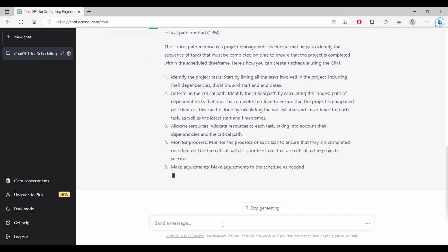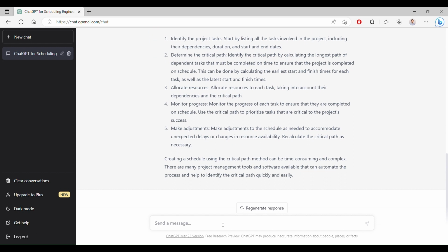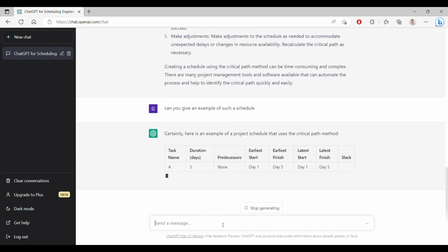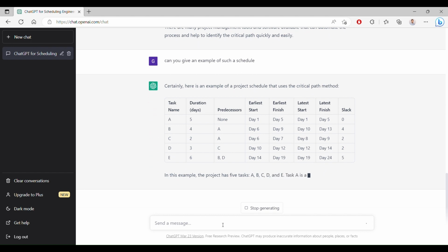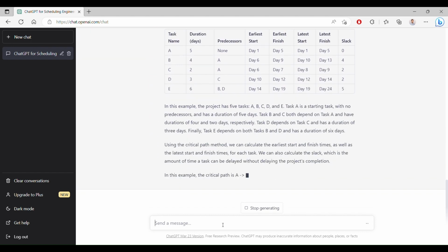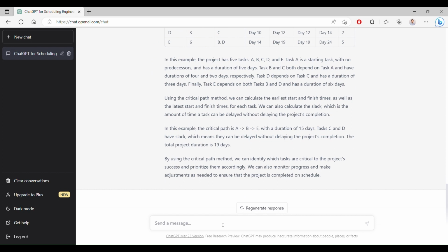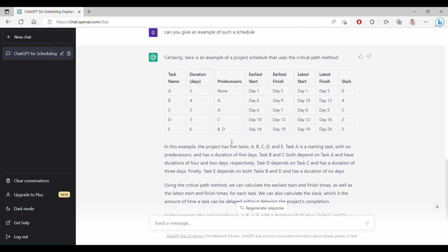Seems ChatGPT more or less continued telling what it can do. It appears we weren't clear about wanting an example schedule. Let's ask it explicitly, can you provide an example of such a schedule? At first glance, it looks impressive. It provided me with a table with 6 tasks and showed me the durations, predecessors, earliest start, earliest finish, late start, late finish, and of course the slack. I would have expected it to use the more common term float instead of slack, but okay.